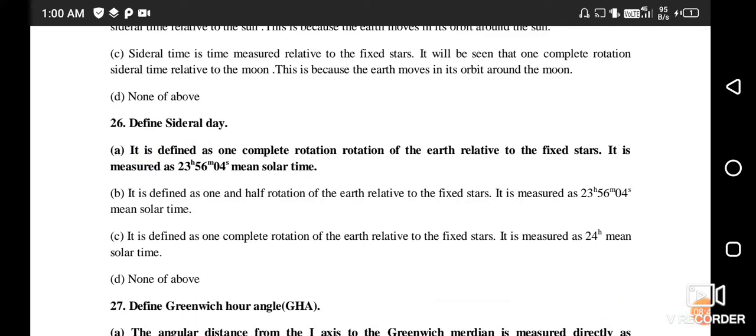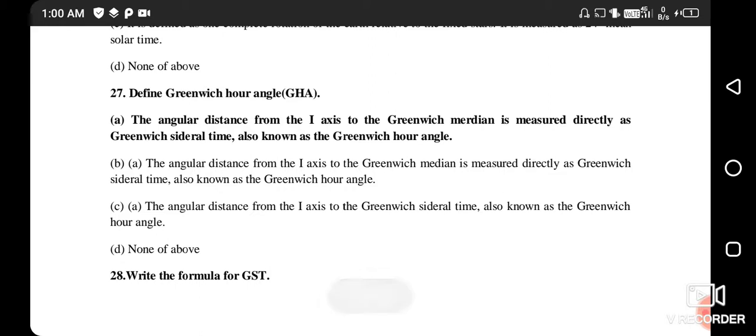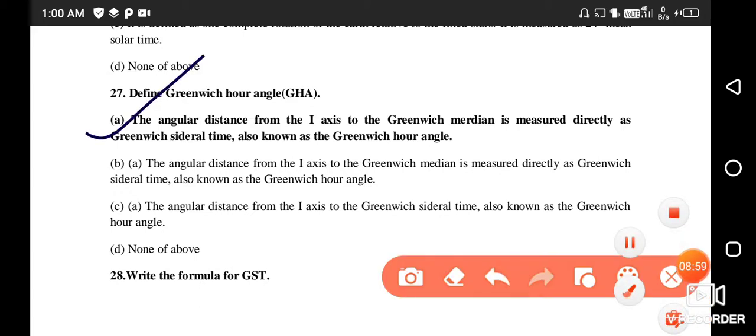Next question. Define Greenwich hour angle. The Greenwich hour angle is the angular distance from the first point of Aries to the Greenwich meridian, measured directly as Greenwich sidereal time, also known as the Greenwich hour angle. So the right answer is option number A.